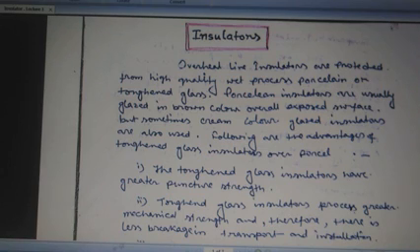Following are the advantages of the toughened glass insulator over the porcelain. Number 1: toughened glass insulators have greater puncture strength. Number 2: they possess greater mechanical strength, therefore there is less breakdown in transport of insulators. Next, they have high thermal shock resistance, therefore the chance of power flashover is less. And the next advantage, the life of toughened glass insulators is longer.